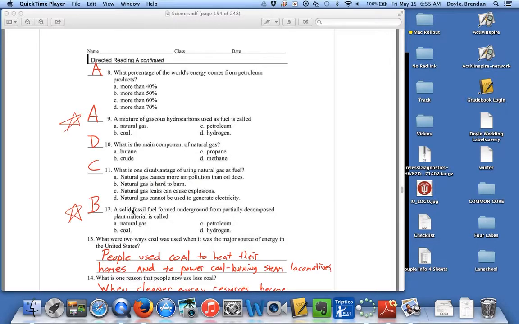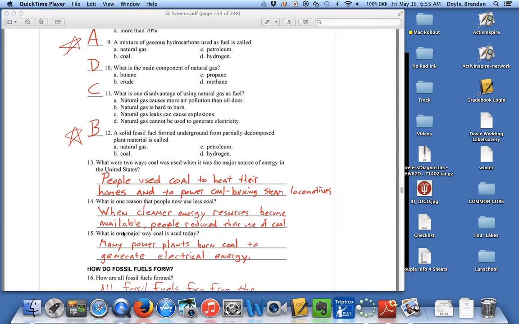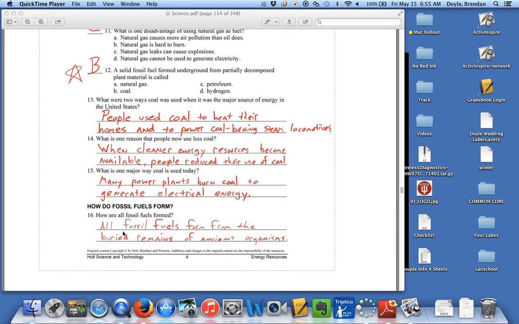12, a solid fossil fuel formed underground from partially decomposed plant material is coal. 13, what were two ways coal was used when it was the major source of energy in the United States? People used coal to heat their homes and to power coal-burning steam locomotives. So we were burning a lot of coal. We have a lot of coal in the United States. It's an abundant resource.